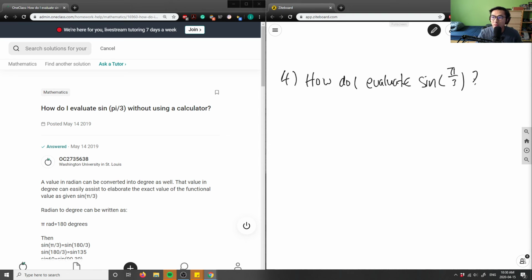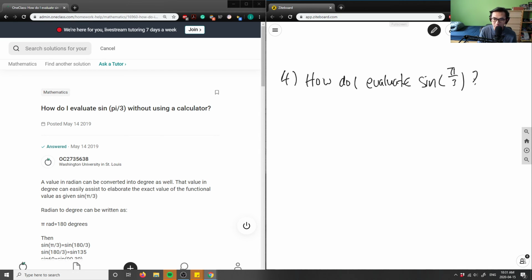So what we're going to have to do is convert all of these into degrees, because that's what we're familiar with. So let's convert this into something that we know. When we talk about sine pi over 3, pi here equals 180 degrees.